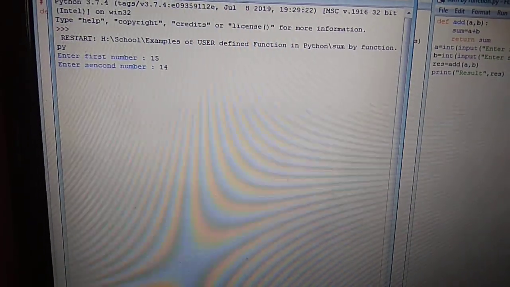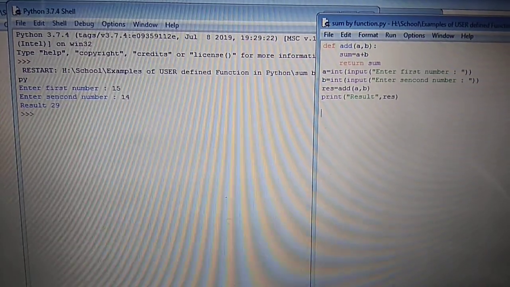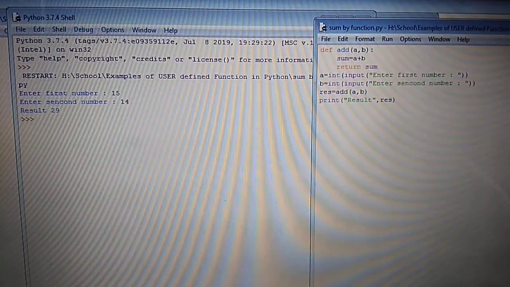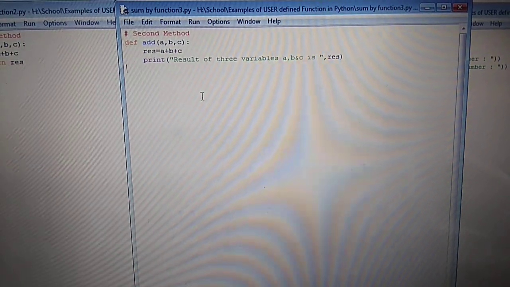The first number given by me is 15. Then enter the second number, that is 14. After that, the result should be 29. It also gives the result, that is 29. I hope you understand how to calculate the sum using a function.